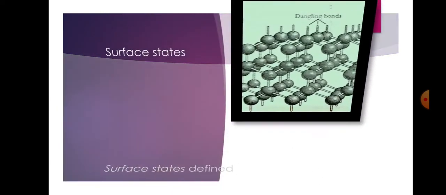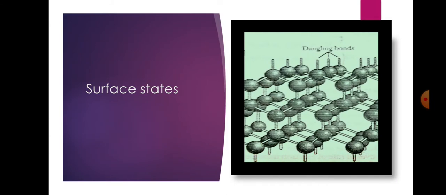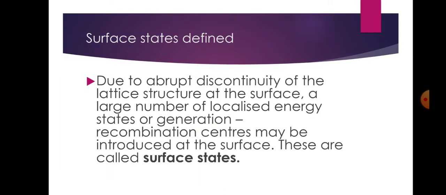We see over here in this diagram the bonds of a semiconductor surface. Because of the abrupt discontinuity of the lattice structure at the surface, a large number of localized energy states or generation recombination centers may be introduced at the surface region. These states are called surface states. They greatly enhance the recombination rate at the surface region.